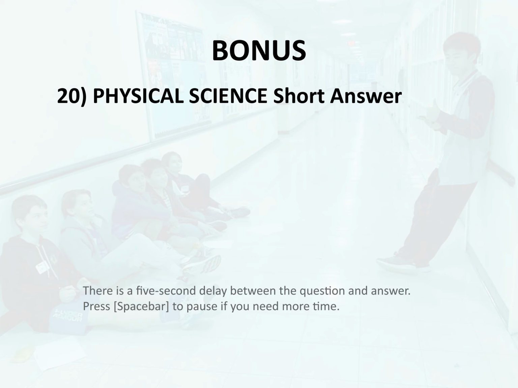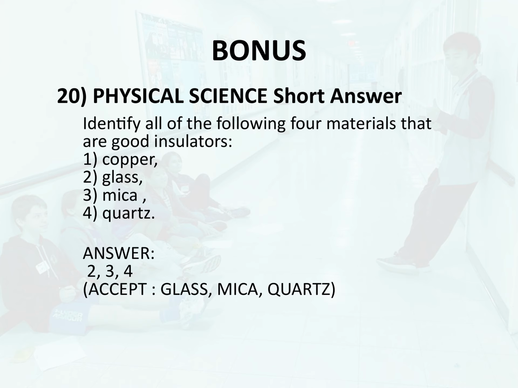Bonus 20. Physical science. Short answer. Identify all of the following four materials that are good insulators: 1. Copper, 2. Glass, 3. Mica, 4. Quartz. Answer: 2, 3, 4.